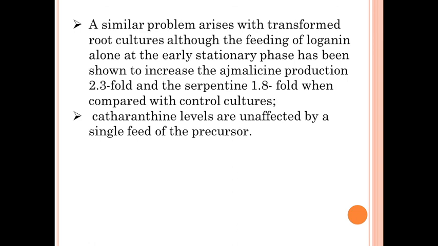And recently a stable high producing salt tolerant cell line of Catharanthus roseus plant has been developed, which will achieve the industrial production of alkaloid. So that cell line will give the large quantity of bis indole alkaloid which is required by industry, for use as a drug for cancer chemotherapy. So this is about the chemical constituents which are important for anti-cancer or anti-neoplastic activity, and how their production in the plant can be increased by different cultures which are prepared.